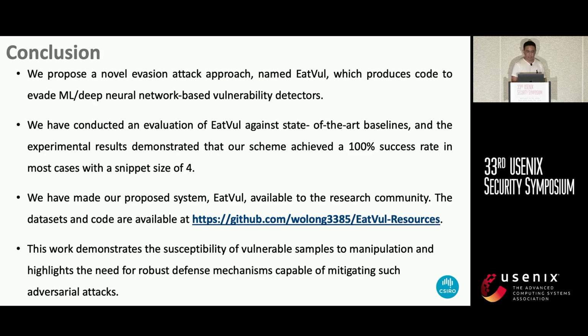So in conclusion, we have proposed a novel evasion attack scheme targeting machine learning and deep neural network models for software security. And our experimental results demonstrate the effectiveness of our proposed scheme. We have also open sourced the code to encourage further research and development. Moreover, our findings demonstrated that there is a strong demand for developing robust defense mechanisms in software security.